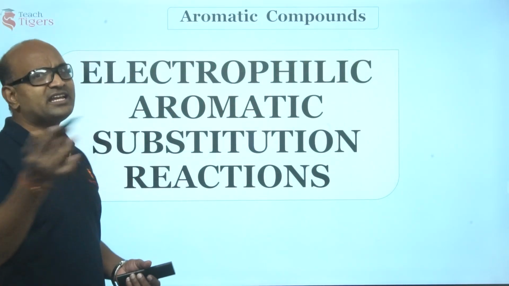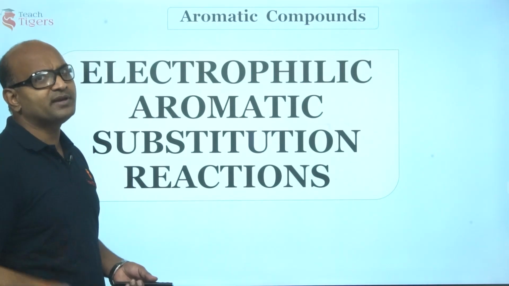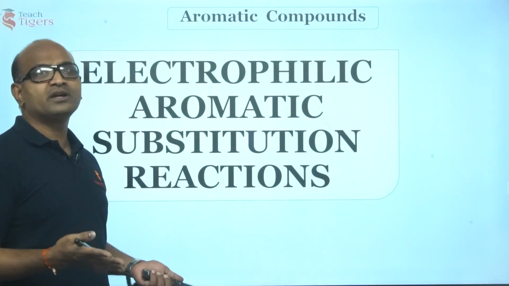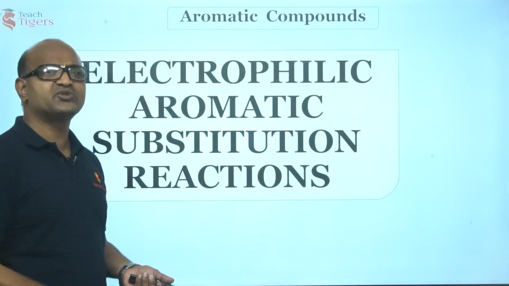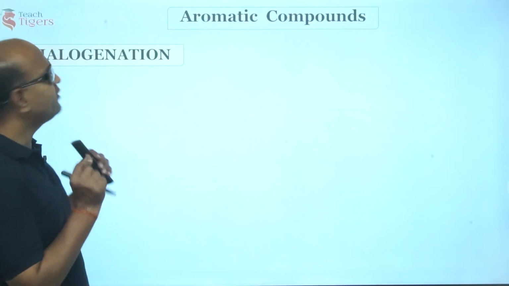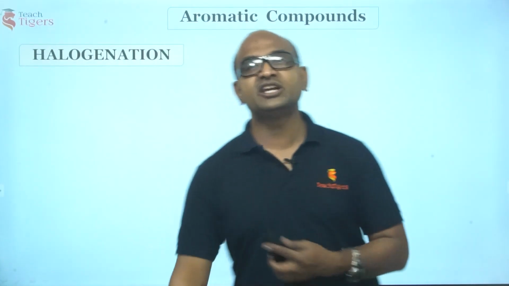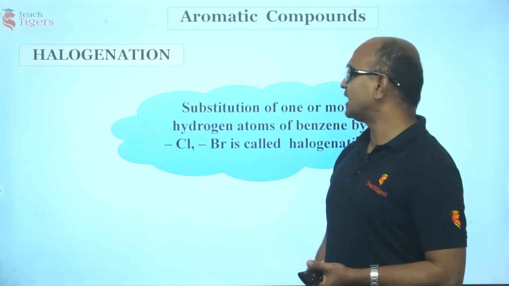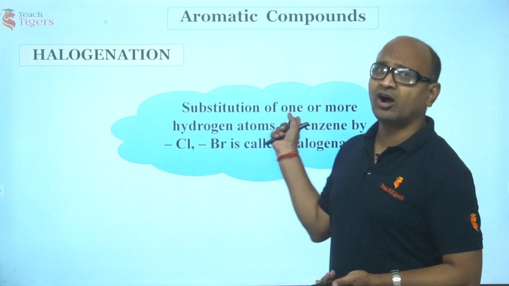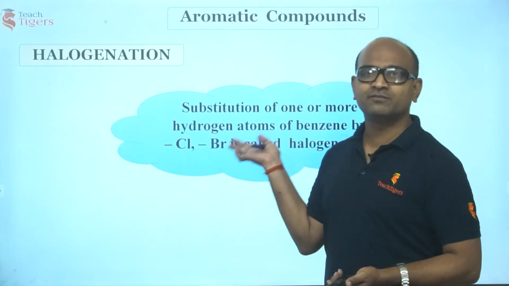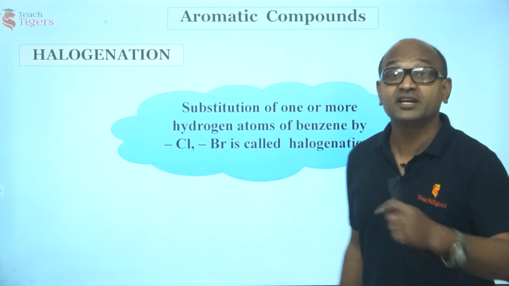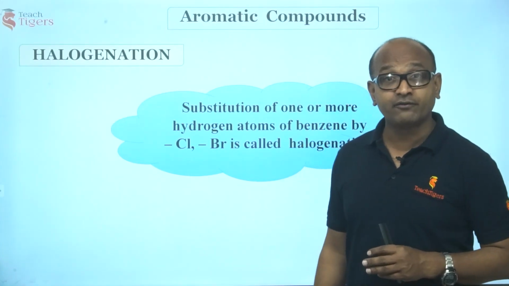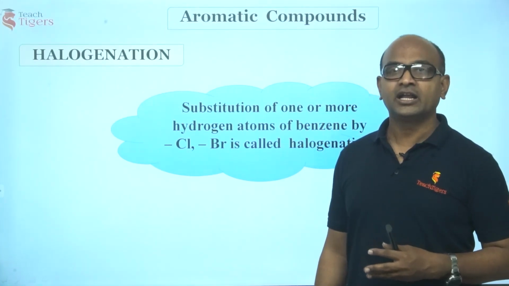So, guys, there are many reactions, as I told you, like chlorine being replaced, bromine being replaced, NO2, SO3H. We are going to study this. I'll just give you one example. Halogenation. Sir, what do you mean by halogenation? Substitution of one or more hydrogen atoms of benzene with chlorine or bromine. Sir, why not iodine and fluorine? No, you can't do that under normal conditions.